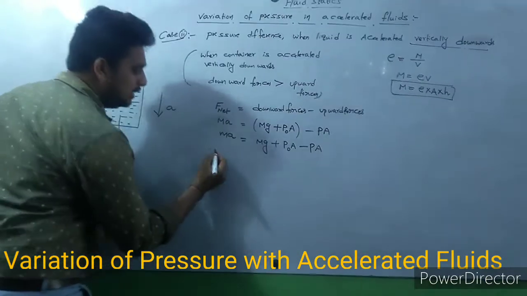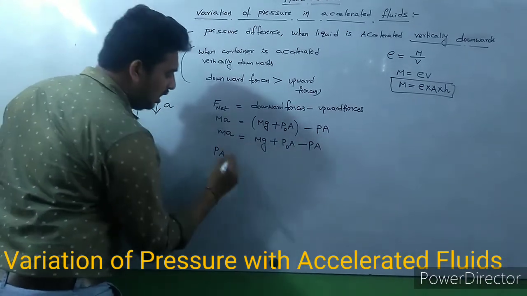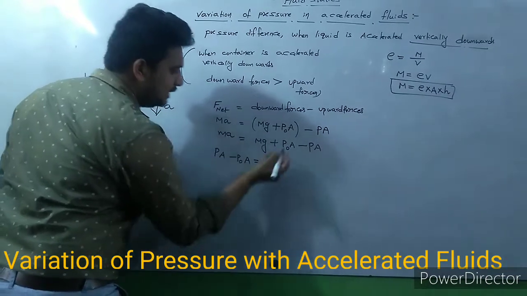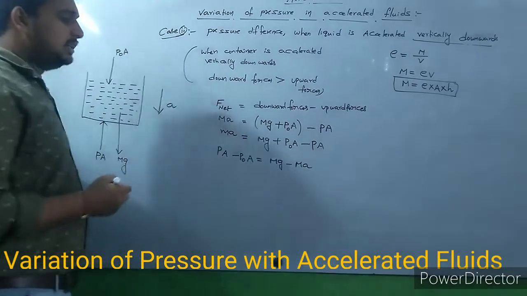I want the P value. PA moves to this side, P0A also moves this side, and ma moves that side: mg minus ma.